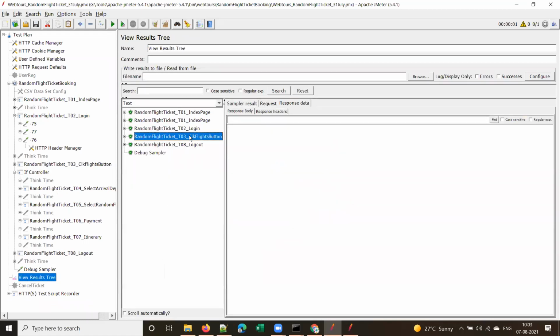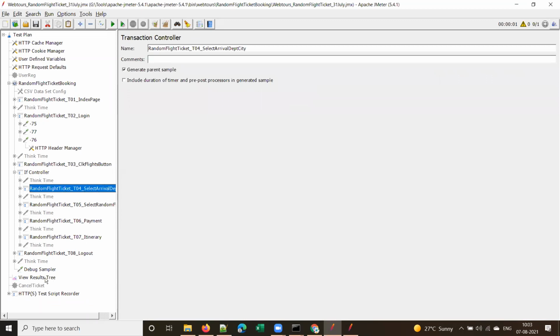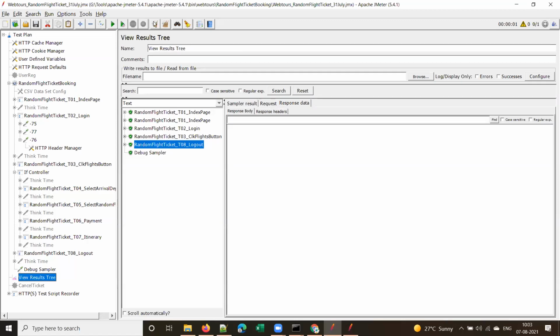That's why you can see here, once it clicks the button, it has executed logout because both are same. It did not enter the request under the if controller. Right. Let me replay one more time. Okay. Let me clear this.